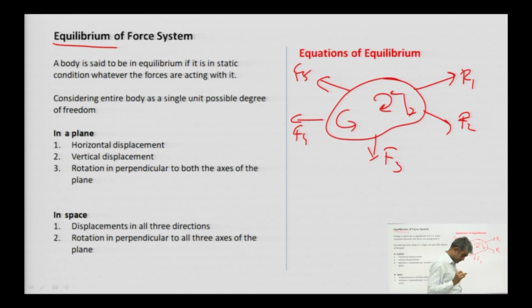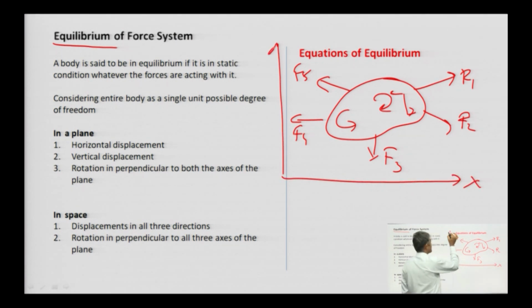If this body is not going to move in any direction, if this is axis x and this is axis y, if this body is not going to move in x direction, in y direction, and if this body is not going to rotate about any axis perpendicular to this horizontal and vertical axis, then this body is said to be in equilibrium.